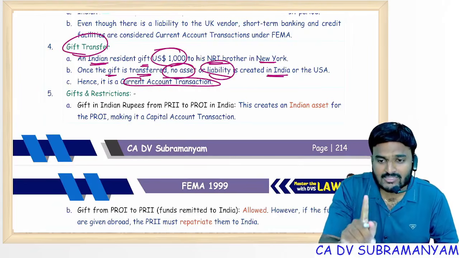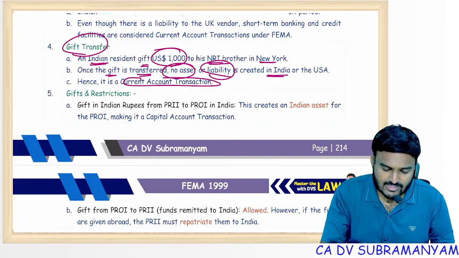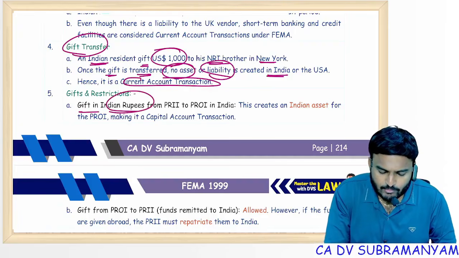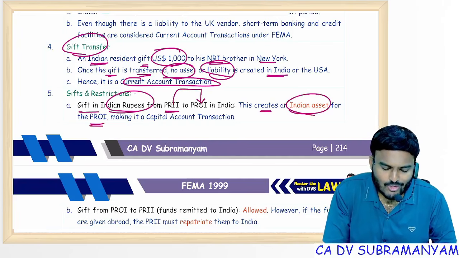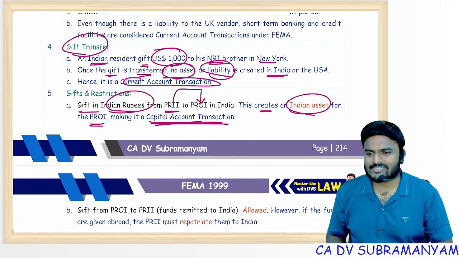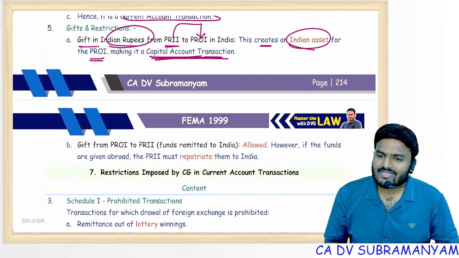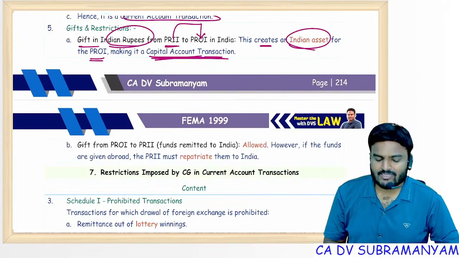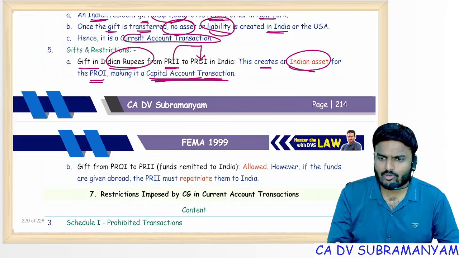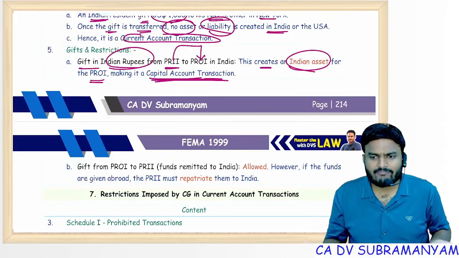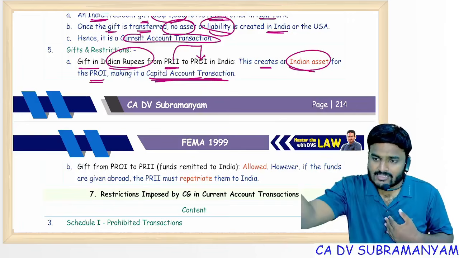But in one case, a gift becomes a capital account transaction. In which case, sir? A gift in Indian rupees from a resident to a non-resident creates an Indian asset for a non-resident, making it a capital account transaction. In all other cases, a gift is a current account transaction only. If I give $1,000 to my friend, it is current account, because no person's net worth is affected. My net worth outside India, no change. His net worth in India, no change.